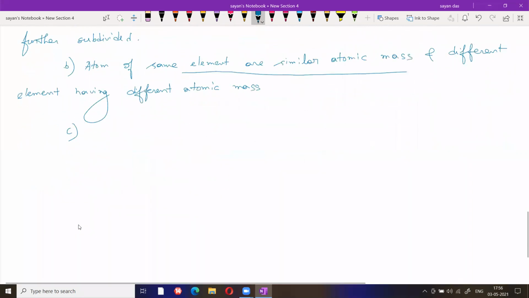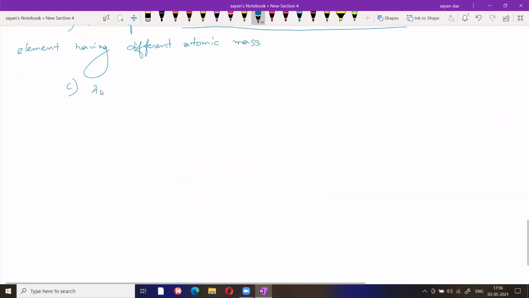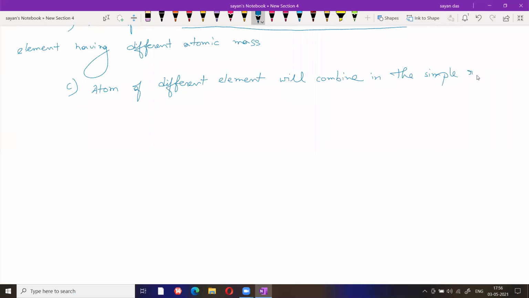Third point, atoms of different elements will combine in a simple ratio and form a compound or molecule.